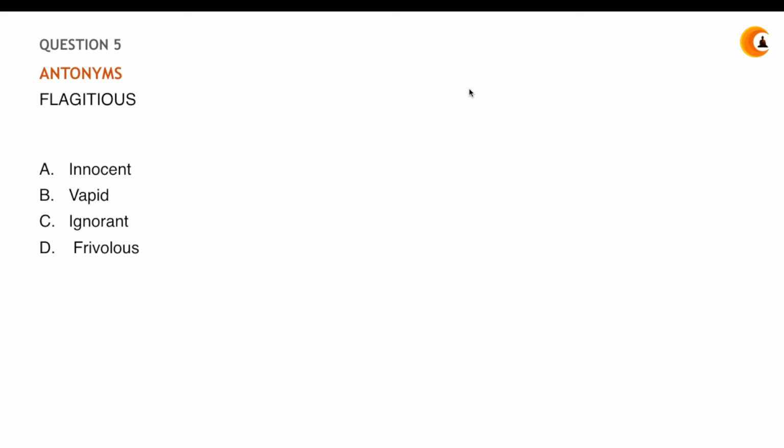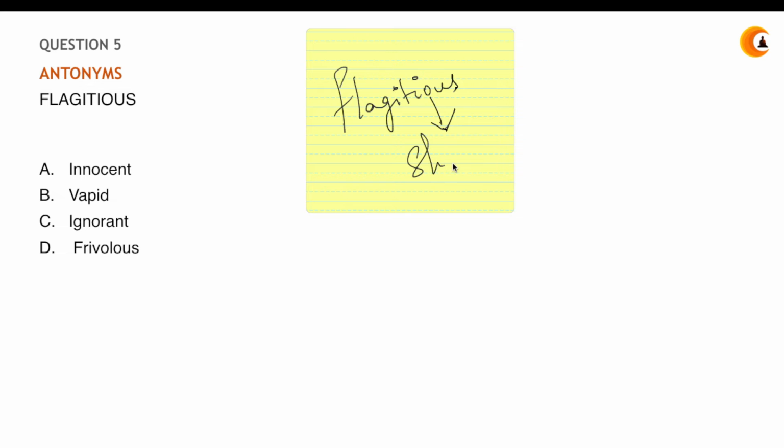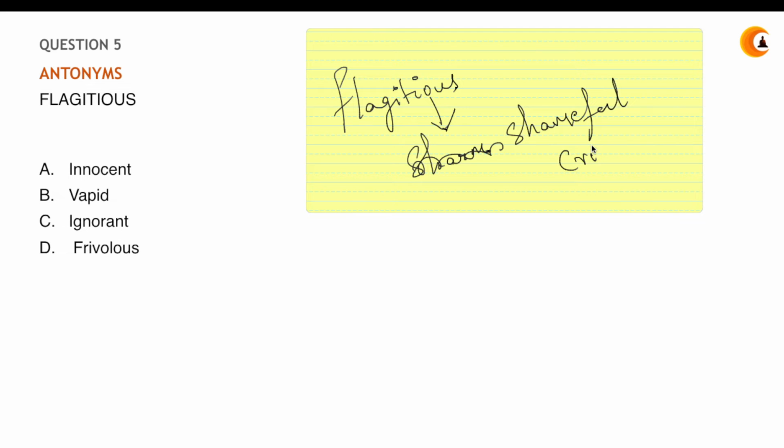Now flagitious. It is a term generally used by the Latins, and it has been derived from the words shameful crime. Now, what does this word flagitious actually have to do?